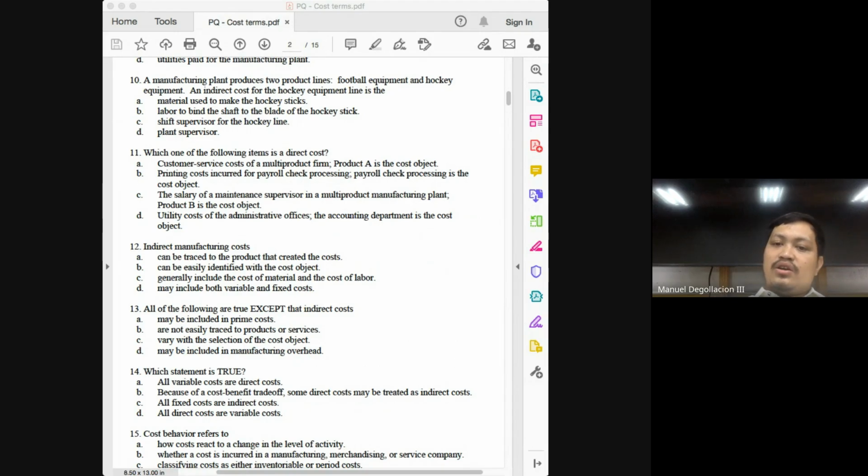Letter D, utility costs of the administrative offices. Again, almost always, class, administrative costs will not be a direct cost. The best answer here would be letter B.